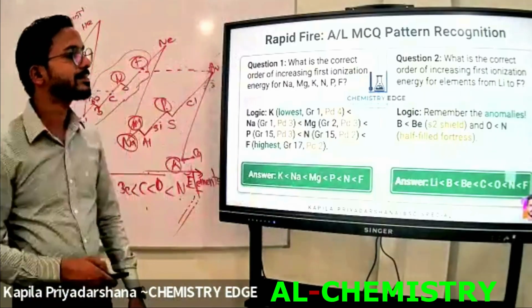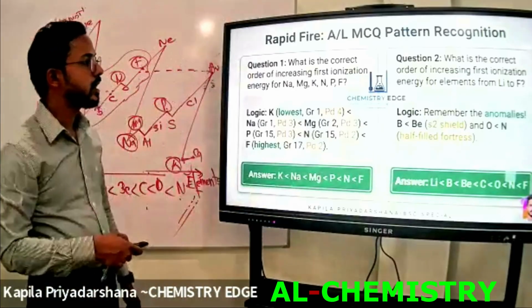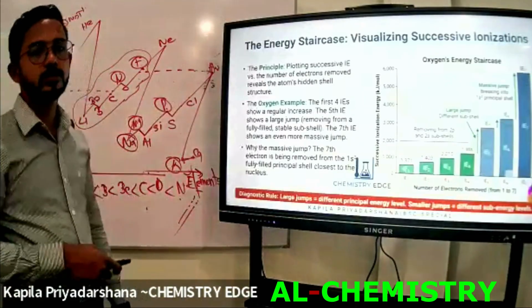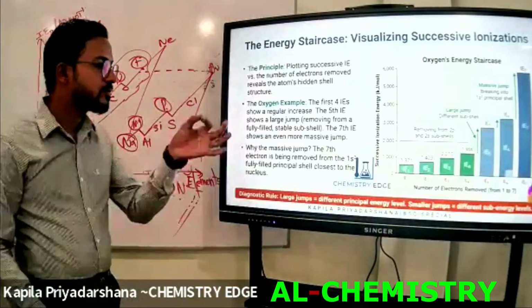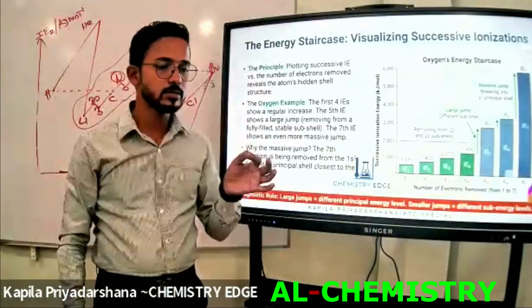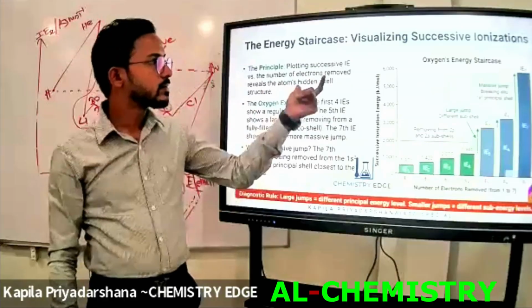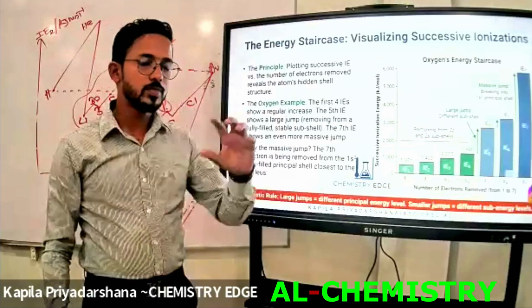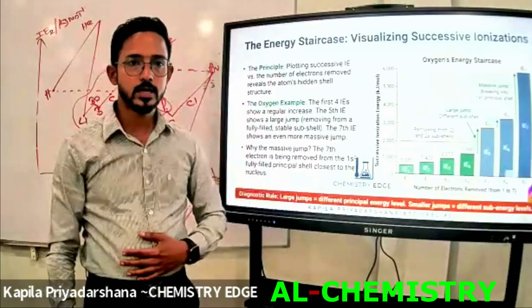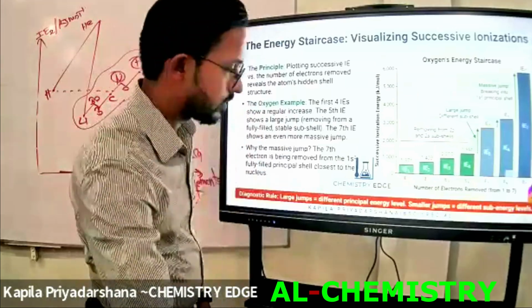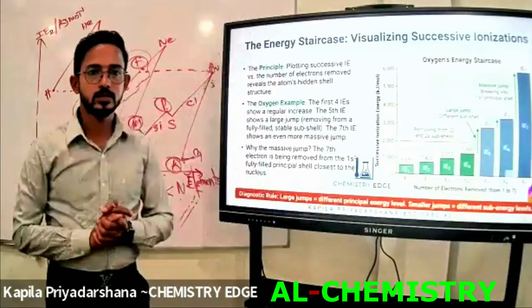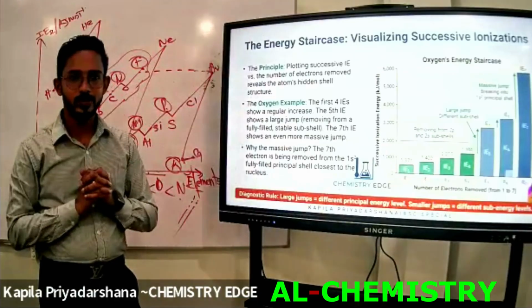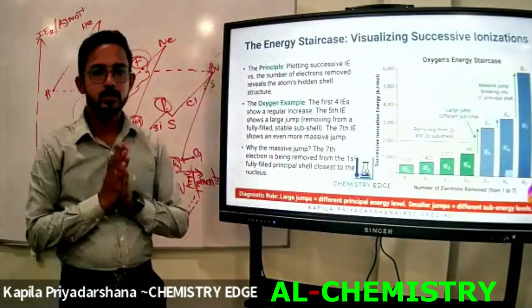I'll discuss that method after discussing the successive ionization graph. There is only one remaining thing that we have to discuss under ionization energy. I will discuss this point next day at the beginning of the class, right? Okay, that's enough today. Are there any questions under these points that we have already discussed so far? No? If you have questions, then okay, right.